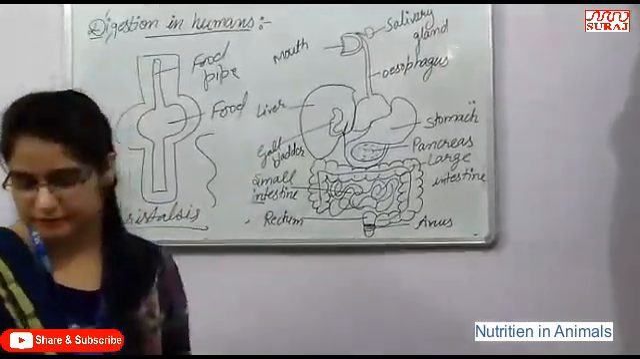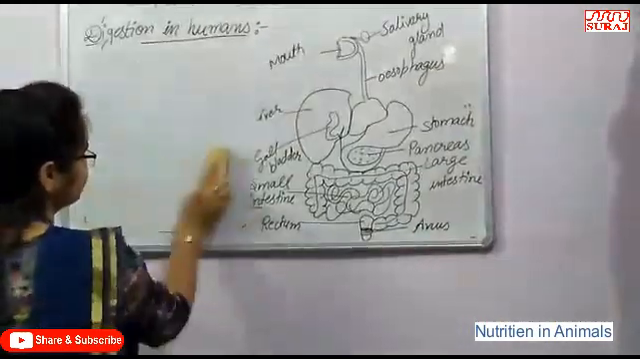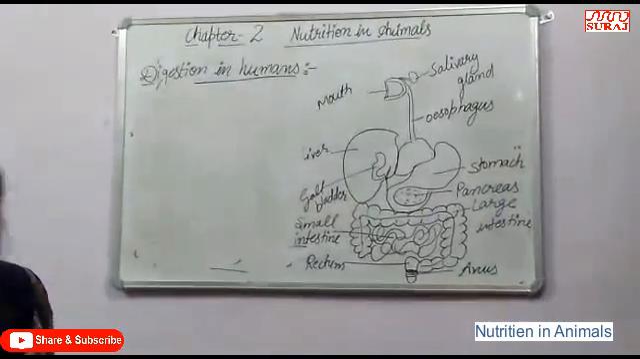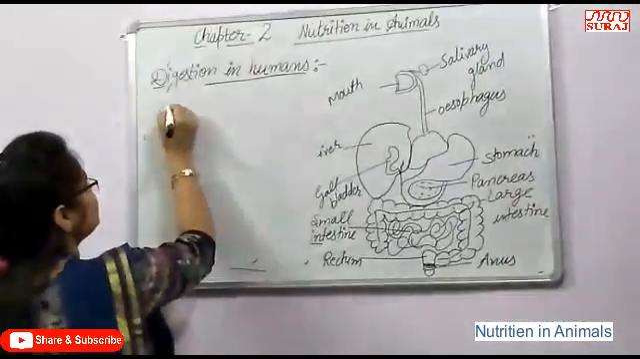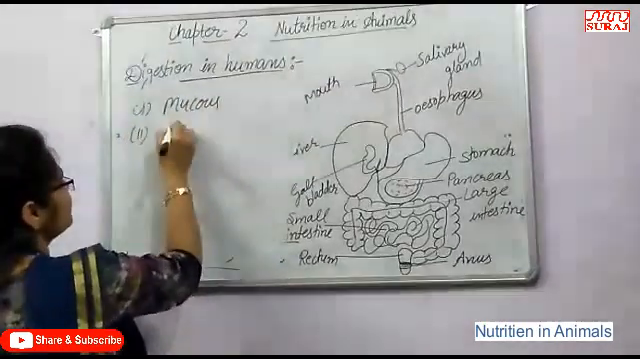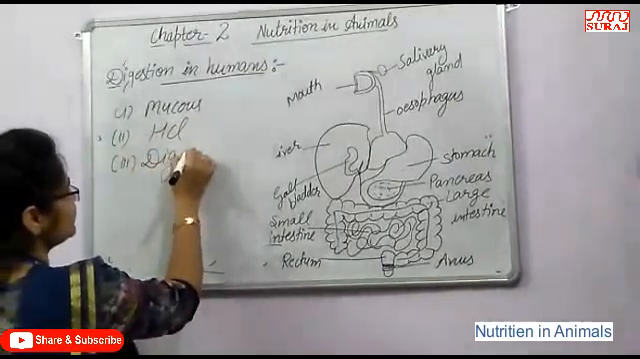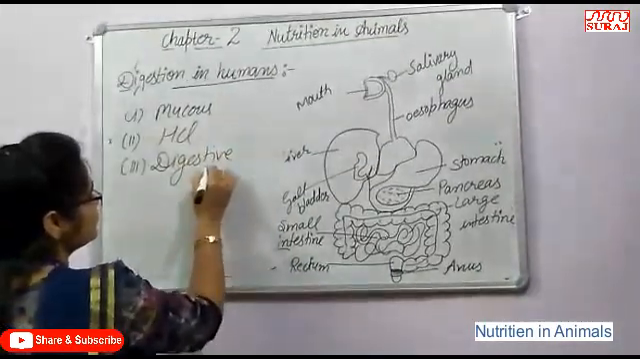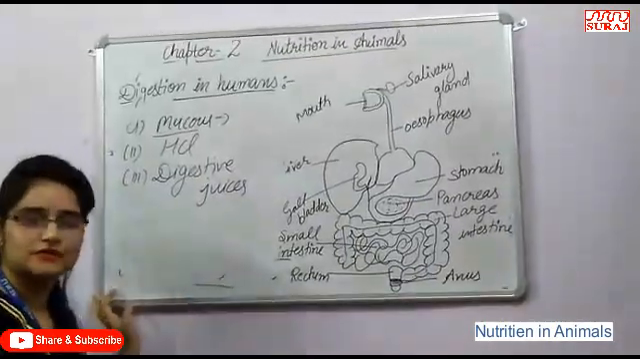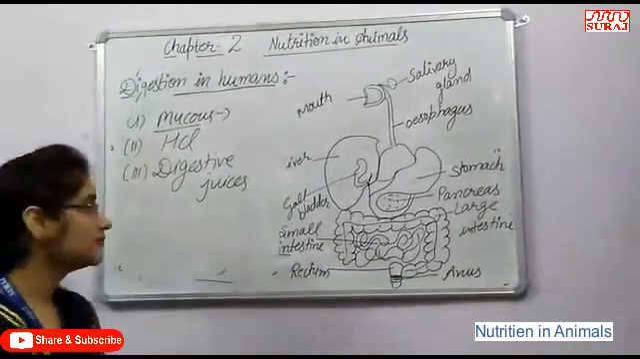In the stomach, the inner lining secretes mucus. Okay, the inner lining of the stomach secretes mucus. Second, hydrochloric acid, and third one is digestive juices. Okay, mucus protects the inner lining of the stomach.